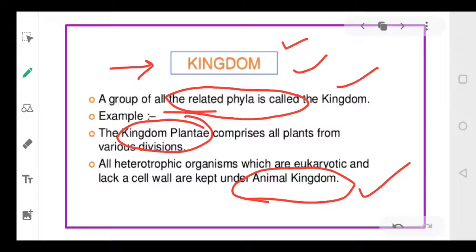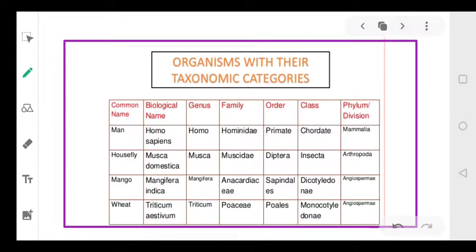Now we'll talk about a few examples. Let's see. Now this table is very, very important, students, from the exam point of view, and they can ask you any part of this. Let's talk about human beings. Commonly we call it man, and its biological name, or scientific name, is Homo sapiens. When it is printed, it should be in italics. When you are writing, it should be underlined. So man is called Homo sapiens.